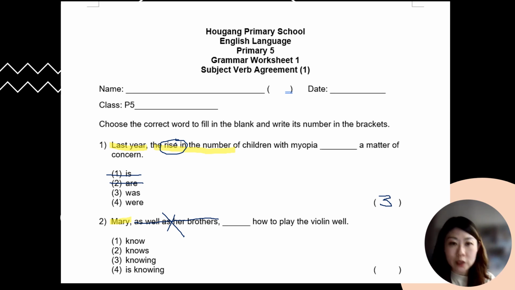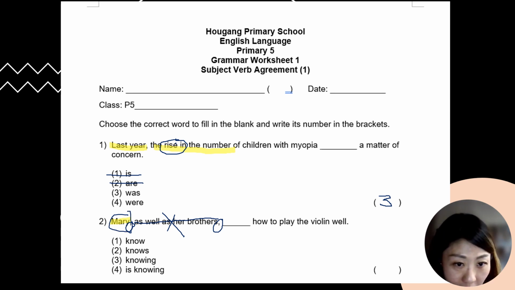I'm not going to write it because I'm just using a mouse over here, and it's pretty difficult for me to write neatly. So I would like to just tell everybody that whenever you see something like this that has extra information enclosed within 2 commas, it is extra information that is not needed to identify Mary, the main subject in this question. So that's why we call it extra information.